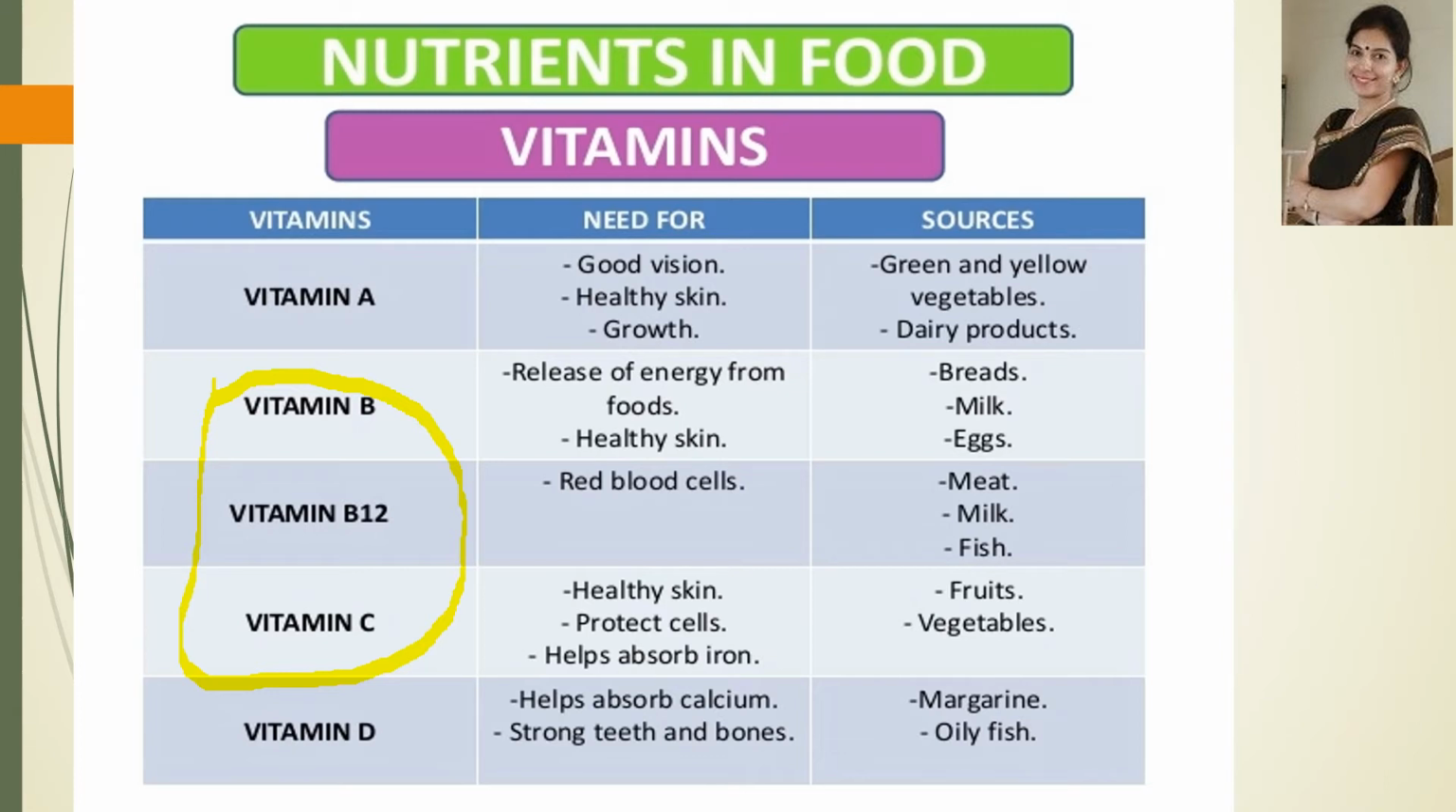Vitamin D helps in absorption of calcium and for strong teeth and bones, and it is present in oily fish, and it is also prepared in sunlight. In the presence of sunlight, our body can prepare vitamin D. Vitamin E is required for healthy skin, and vitamin K is required for clotting of blood.